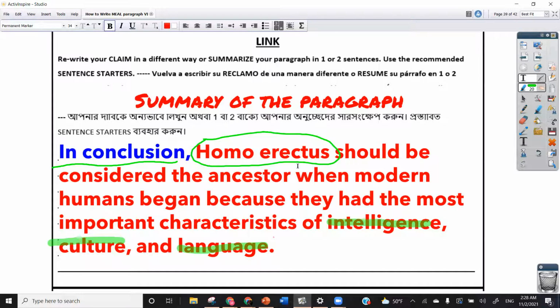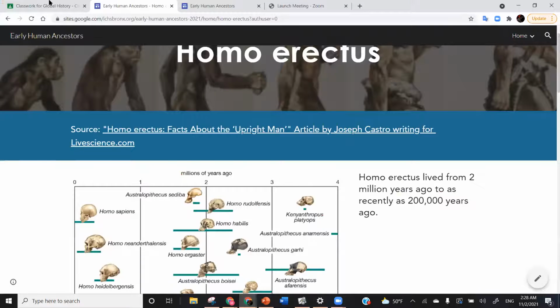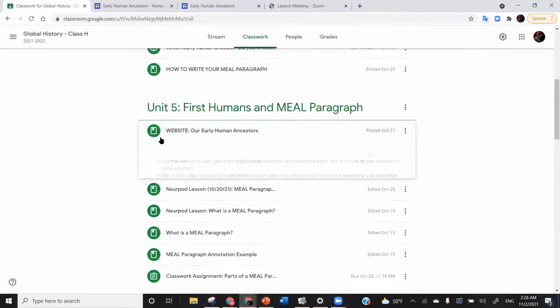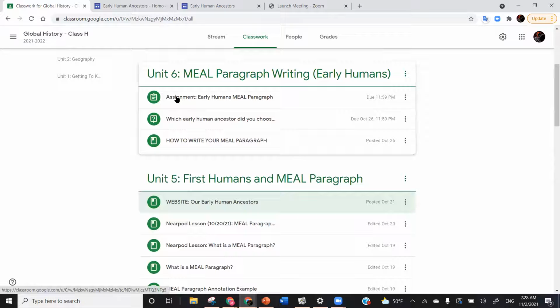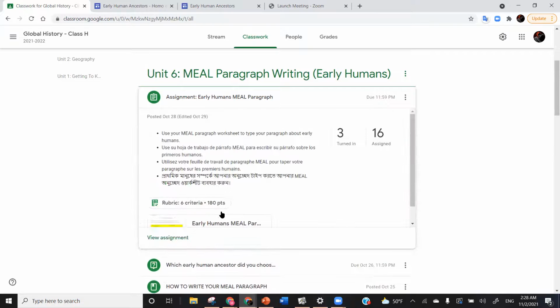And once you're finished writing, finishing this worksheet, then it's time to type it up. So if you visit the Google Classroom, you'll see under Unit 6, at the very top of Unit 6, Assignment Early Humans Meal Paragraph.